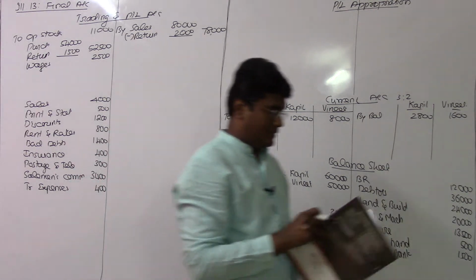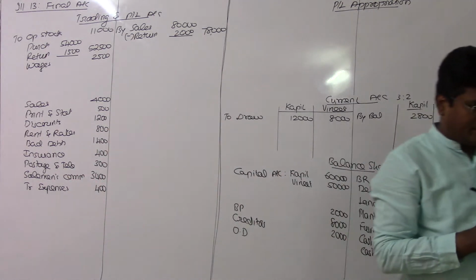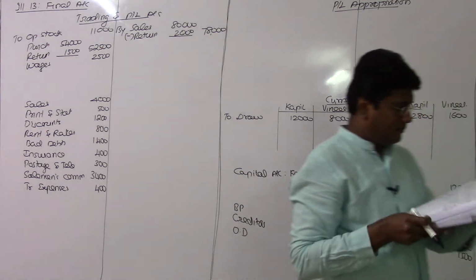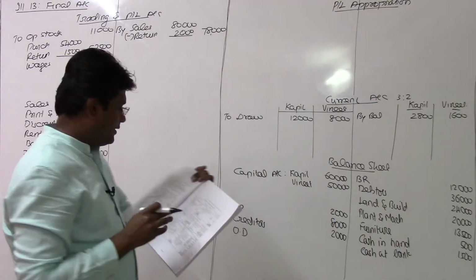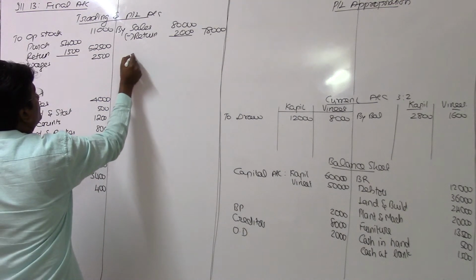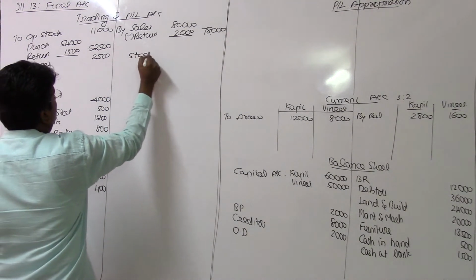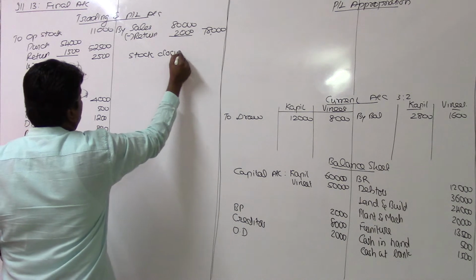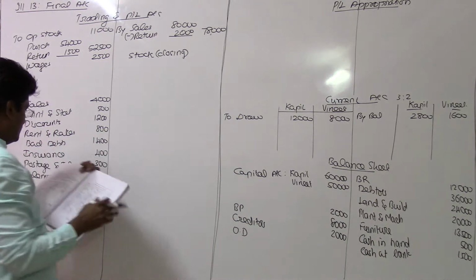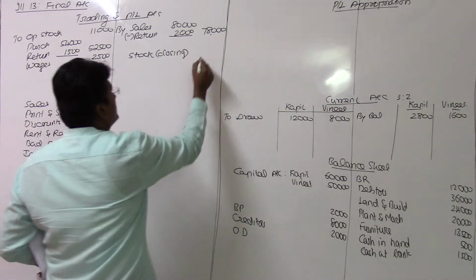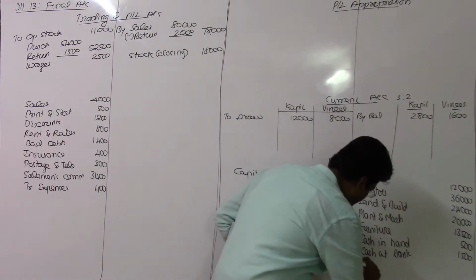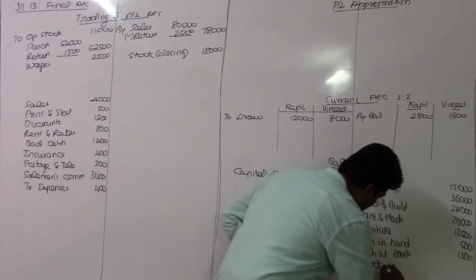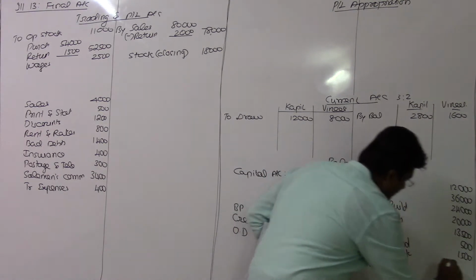Now I have to incorporate the adjustment items. Closing stock should be recorded twice, here 18,000, and it will also go to the balance sheet asset side as stock in trade, value being 18,000.